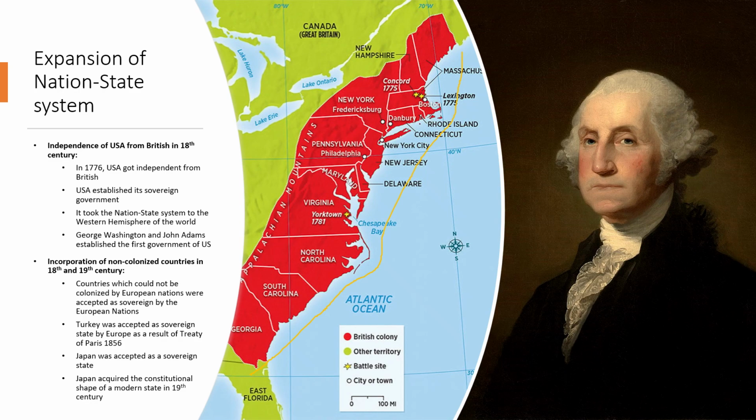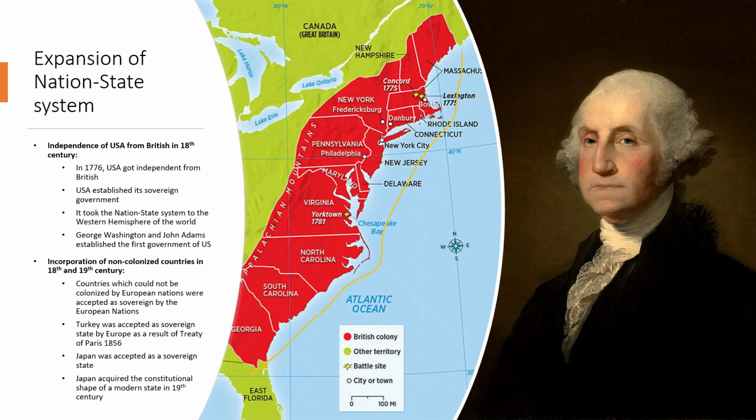So students, in 1776, USA got independent from Britain. USA started its revolution and USA won independence. USA established its sovereign government then. Students, it took the nation-state system to the Western Hemisphere of the world, because we all know that America is in the West, and after this the USA was established.